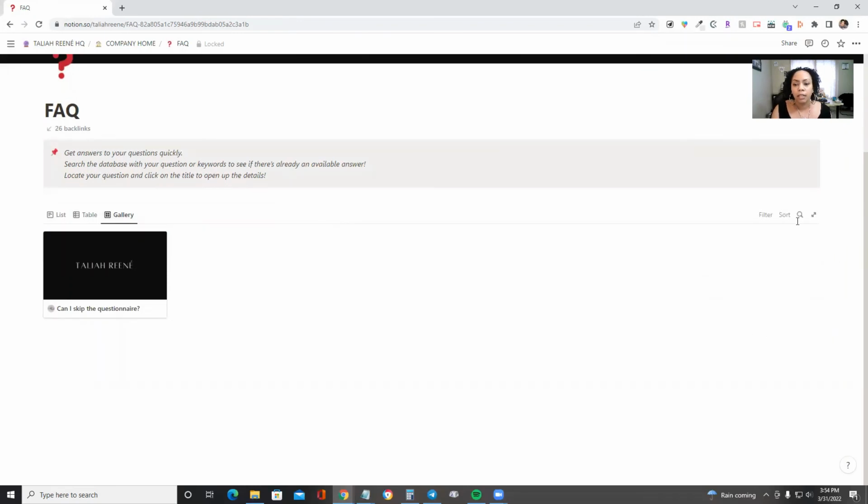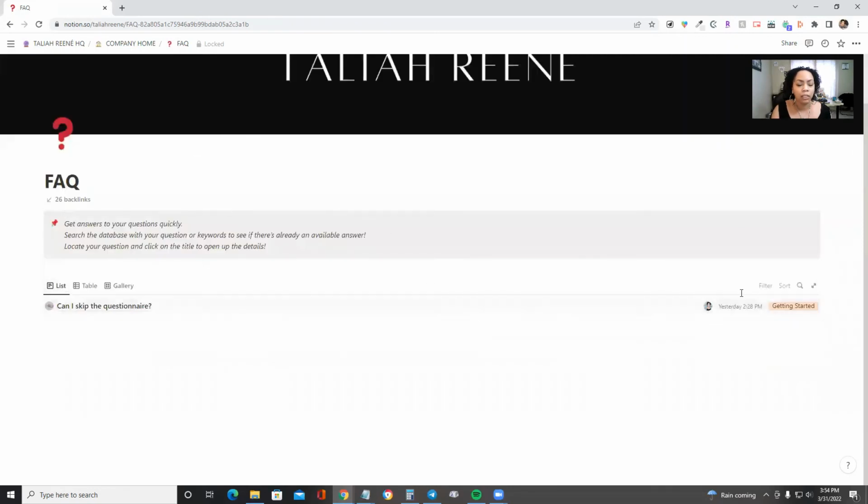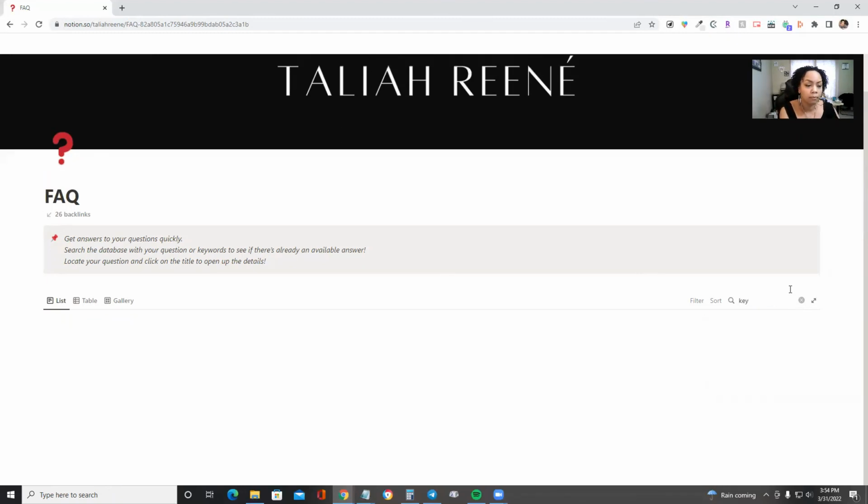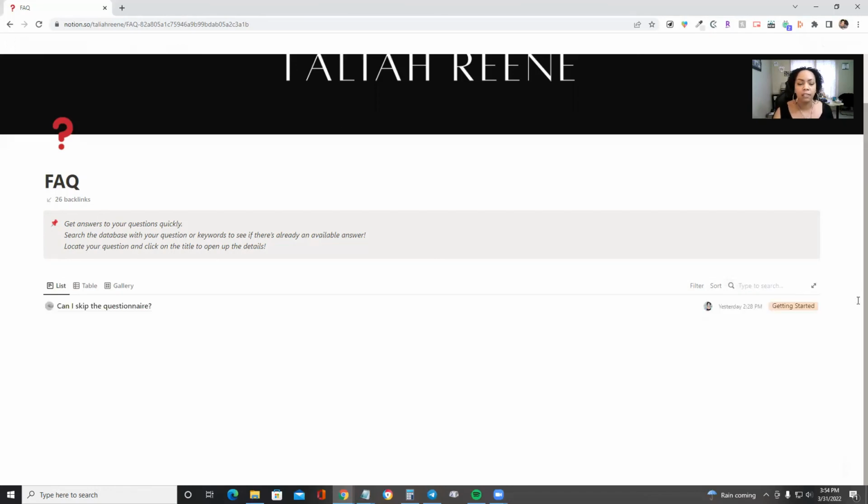Now, I also wanted to show you that you can search. Okay, so let's go back to a table view. It really doesn't matter which view you're in, but you can search this database based on your keywords. So if I type questionnaire, then of course, this is going to stay here on this page. But if I change the keyword to, let's say, keyword, then we have nothing. So, you can use your keywords. You can just type your whole question, whatever you have in there, and see if we have something, or you can scroll through the entire database or through the entire table, whichever view works well for you.